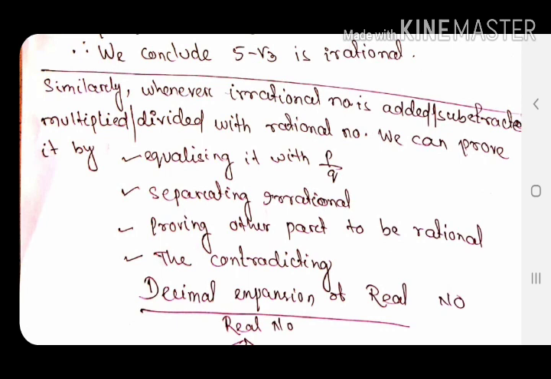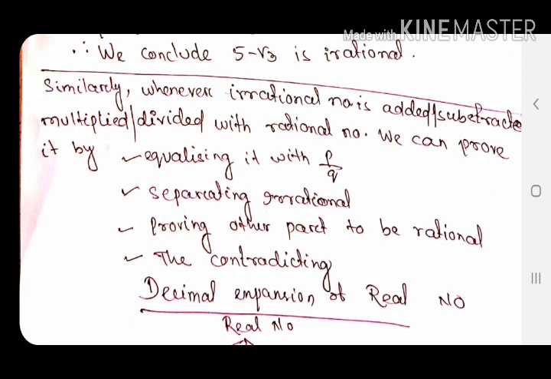First we equalize the given number to p by q, then we separate the irrational number present here. Irrational means, to be specific, the square root of the prime numbers. Then I keep it on one side, and on the other side I write all the other rational numbers. With the operations plus, minus, multiplication, division with rational numbers, I will get a rational number on that side.